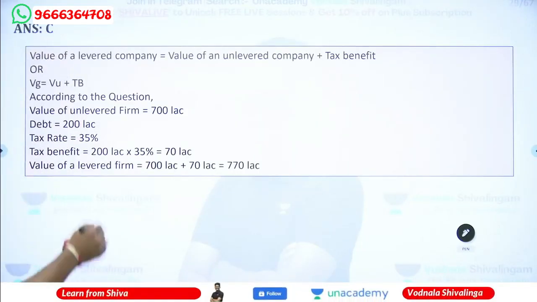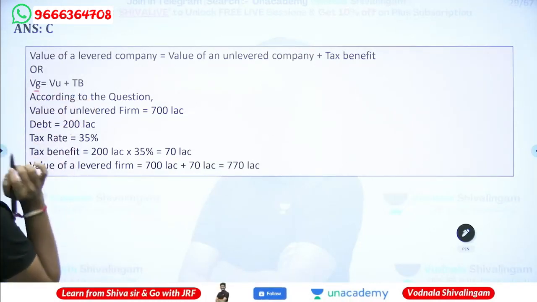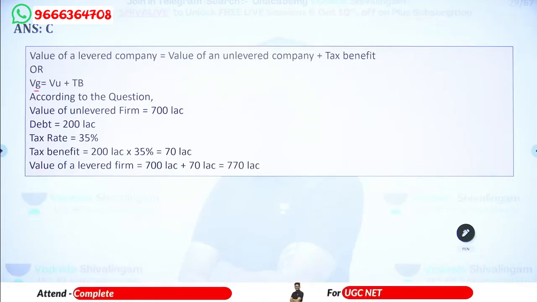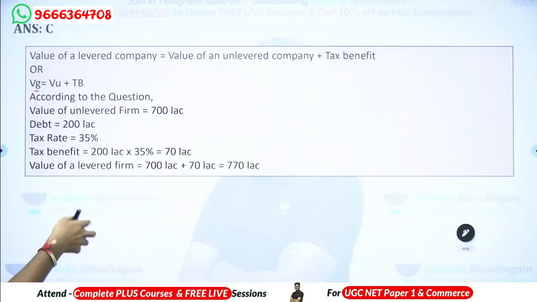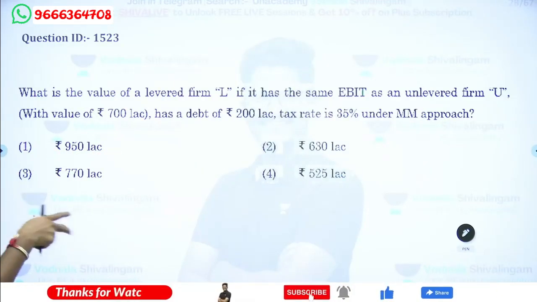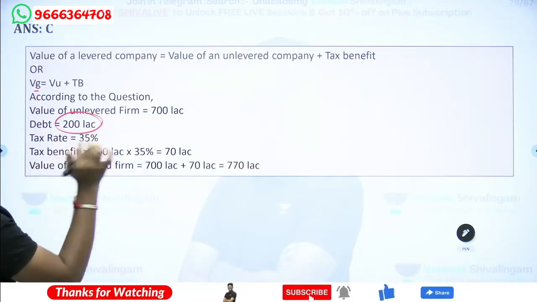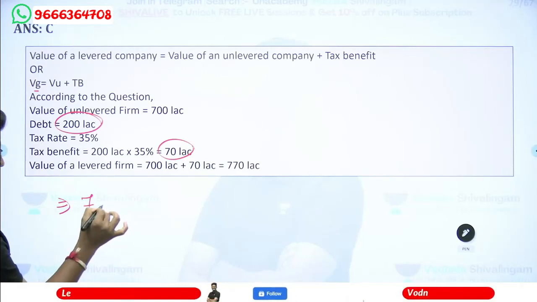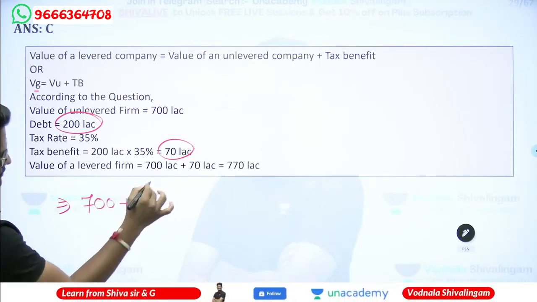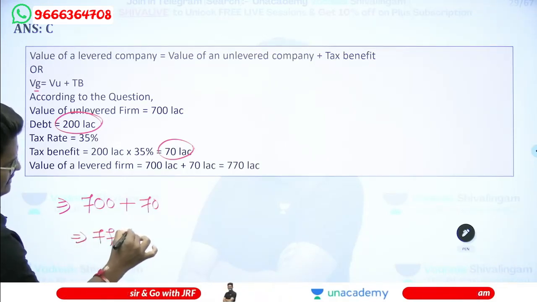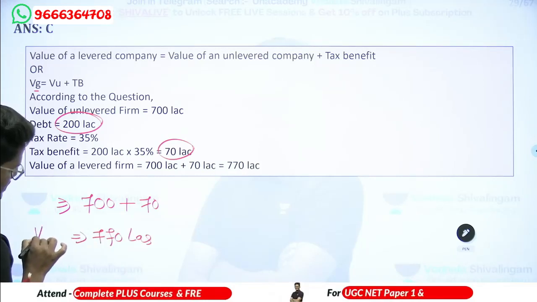How to calculate? Value of the entire firm is equal to value of unlevered plus tax benefit. So here 700 lakhs is the unlevered firm which is given, and debt is 200 lakhs. Tax benefit is how much? 35% tax is given in the question. So upon the debt component 200 lakhs, 35% is the benefit, which is 70 lakhs. So now the value of levered firm is equal to value of unlevered firm 700 plus 70 lakhs, value of the tax savings, which will be equal to 770 lakhs, the value of levered firm.